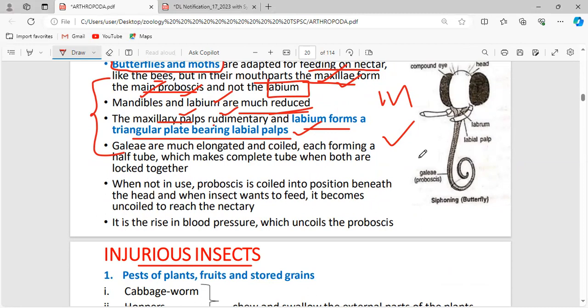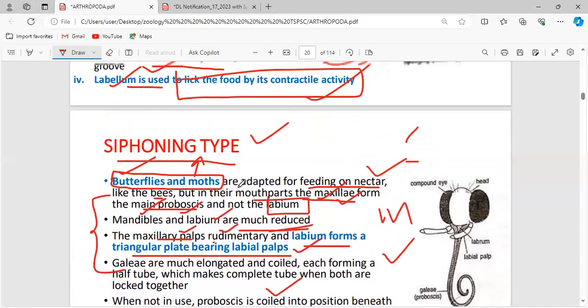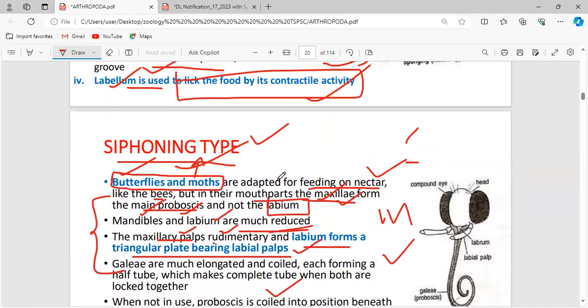Until then, the proboscis stays beneath the head. When it wants to feed, it has to become uncoiled. Initially it was coiled when there was no need, and when they want to feed, it becomes uncoiled. When it uncoils, the blood pressure rises. This is all about the siphoning type. Clear?